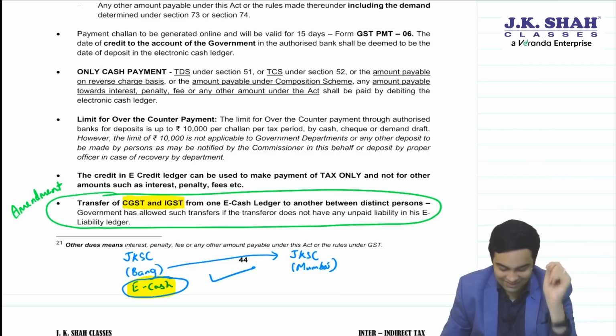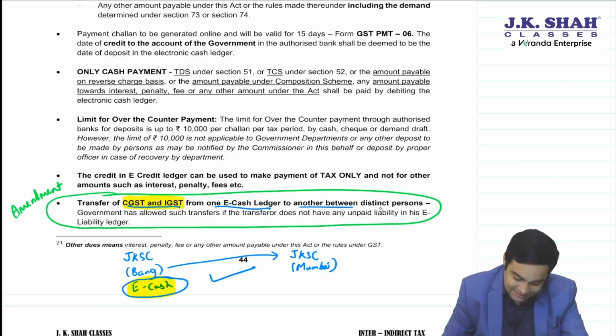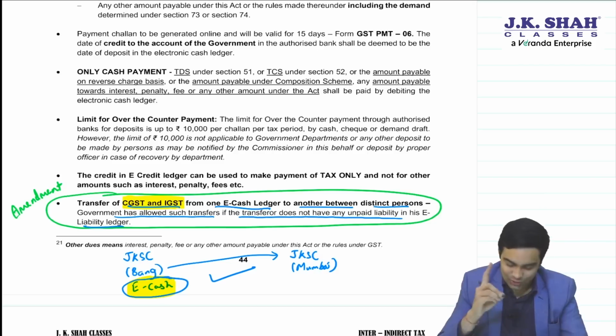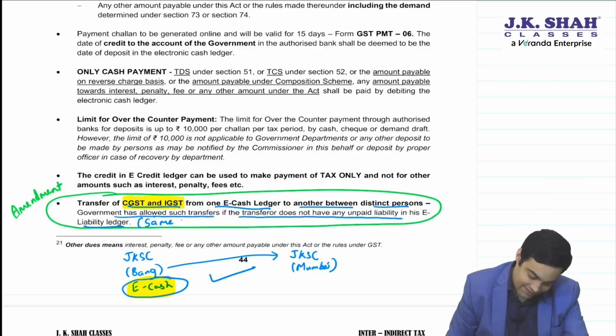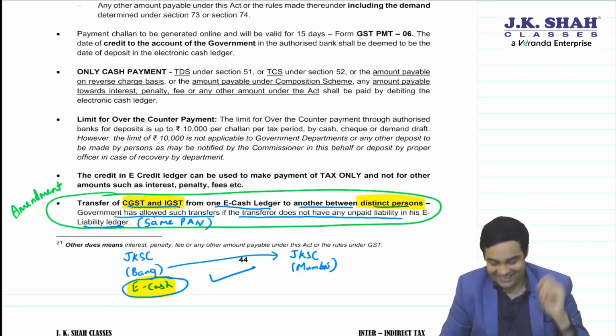Fair enough. Let's have a look at the point. Transfer of CGST and IGST from one e-cash ledger to another between distinct persons. Government has allowed such transfer if the transferor does not have any unpaid liability in his e-liability ledger. You better write same PAN mandatory. I mean, the law clearly says distinct person, but you better write and keep. Sir, can JKSC Bangalore transfer to you? No, that is not allowed. It can be done only under the same PAN, not otherwise. Okay.